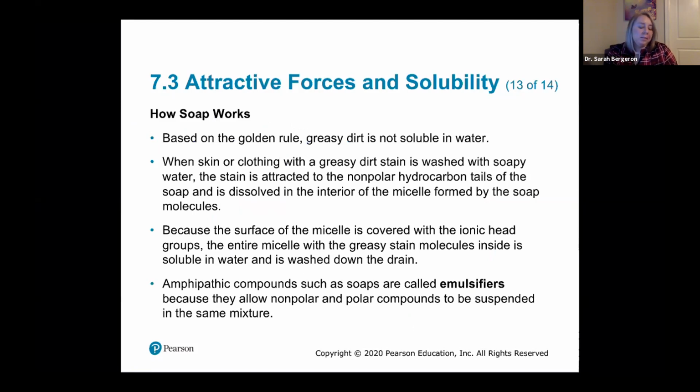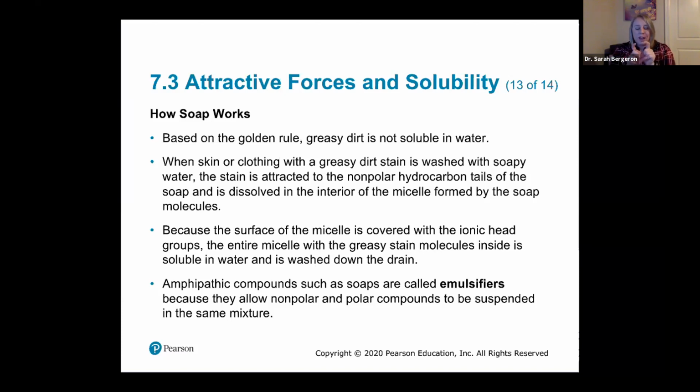So, how does soap work, right? Well, we know that dirt, right, and grease and things like that are non-soluble, right? They're non-polar. And so if you have on your skin or in your clothes, whatever it is, a piece of dirt or a grease stain or whatever it is, right? If we put soapy water on that, what's going to happen is that non-polar dirt or grease is going to be attracted to the tail regions of the soap.